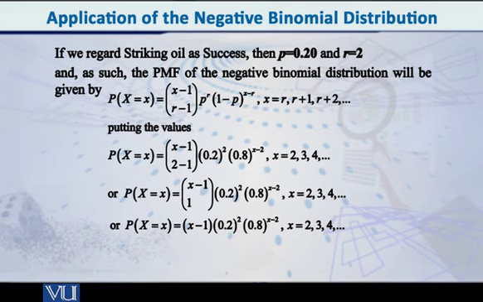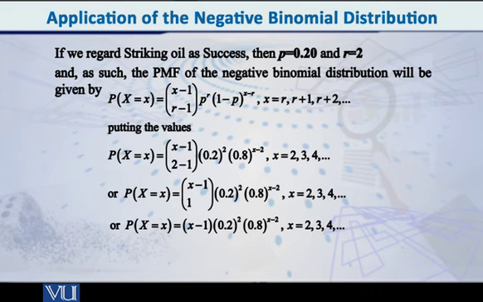As you can see on the screen, the probability of capital X being equal to small x is equal to x minus 1 C r minus 1 into p raised to r into 1 minus p raised to x minus r, where x itself is equal to r, r plus 1, r plus 2, and so on. तो अब ये जो PMF है, obviously इसको यूटिलाइज तो हम तभी कर सकते हैं ना अगर हमें दोनों पैरामीटर्स की वैल्यूज पता हों, r की भी और p की भी.